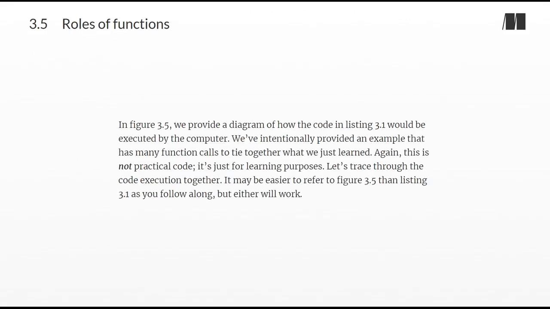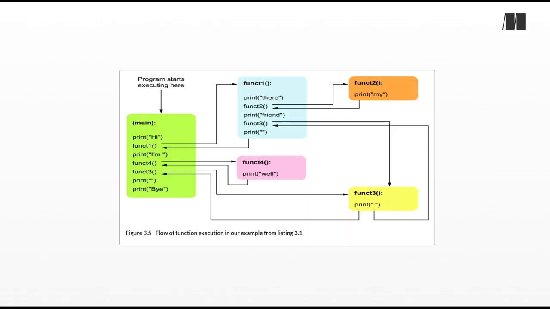See this code? In Figure 3.5, we provide a diagram of how the code in Listing 3.1 would be executed by the computer. We've intentionally provided an example that has many function calls to tie together what we just learned. Again, this is not practical code. It's just for learning purposes. Let's trace through the code execution together. It may be easier to refer to Figure 3.5 than Listing 3.1 as you follow along, but either will work. Figure 3.5, Flow of function execution in our example from Listing 3.1.